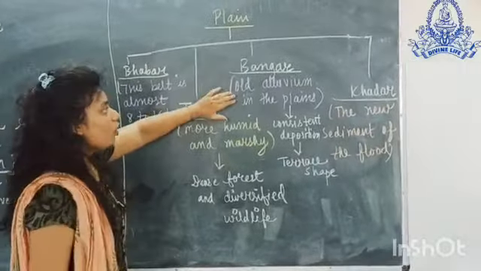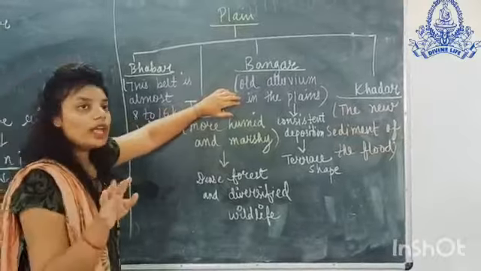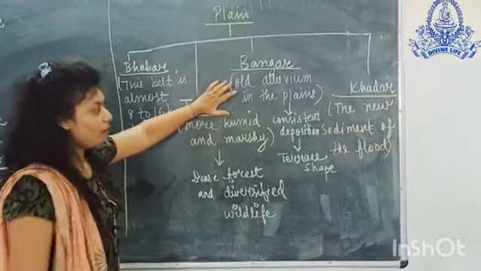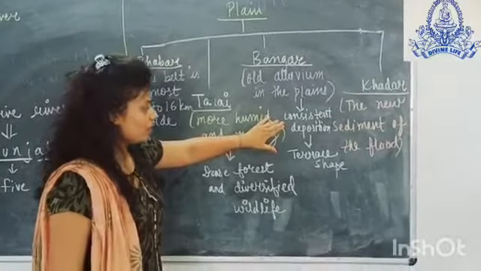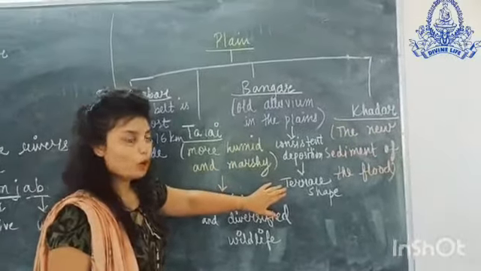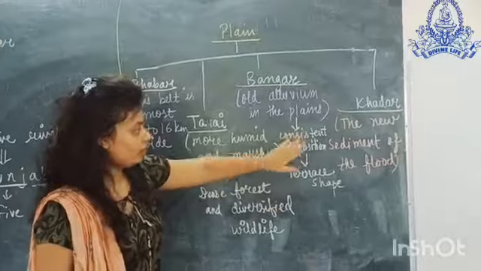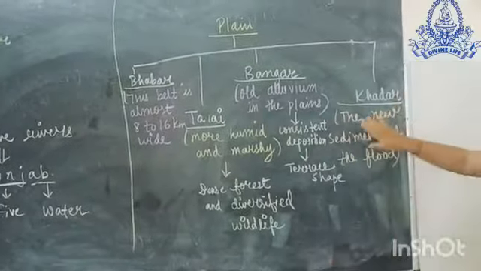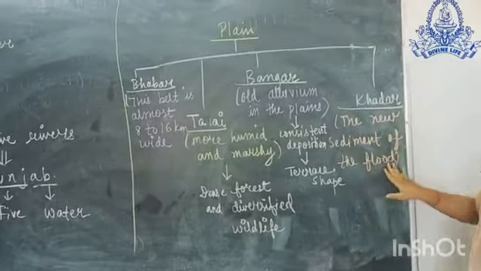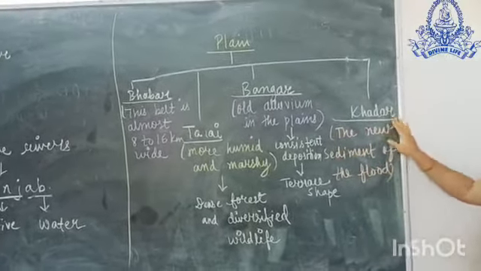In Bhangar, all old alluvium in the plains is known as Bhangar. Due to the consistent deposition in this plain, a terrace shape is formed here, which is at a higher level than the flood plains. Now here, Khadar, the new sediments of the flood, is known as Khadar.